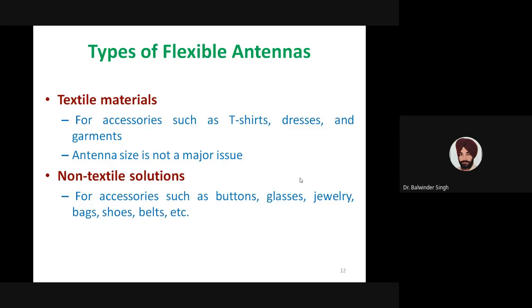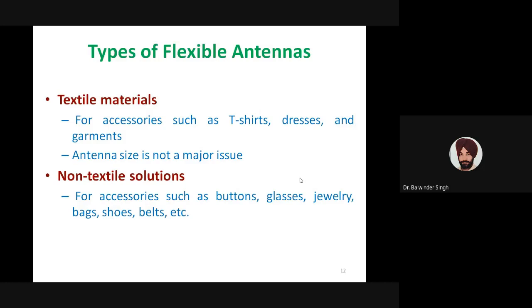Especially when the antenna is to be integrated with such cloth, the antenna size is not a major issue, because if we are integrating with a t-shirt, there will be a lot of space available. But in that case, other issues will be prominent, like comfort of the user who is going to wear that t-shirt, and invisibility of the antenna.